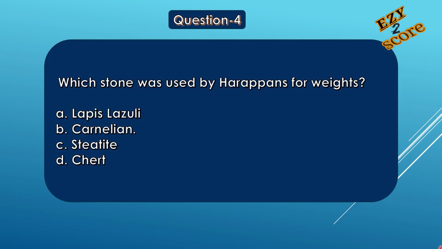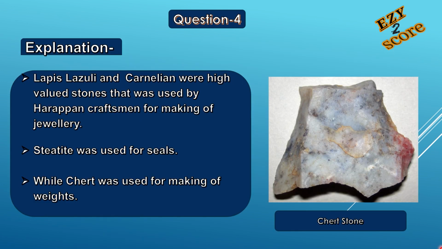Which stone was used by Harappans for weights? Options are A. Lapis lazuli, B. Carnelian, C. Steatite and D. Chert. Here the correct answer is option D, Chert. Let's understand. Lapis lazuli and carnelian were high-valued stones that were used by Harappan craftsmen for making jewelry. Here you can see an image of chert stone. Steatite was used for seals, while chert was used for making of weights. So the correct answer is chert stone.